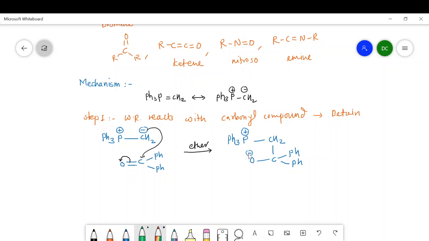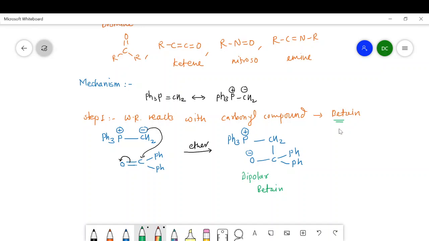First one is positive and second one is negative. Therefore, it is dipolar, and this type of structure is called a betaine. So, in the first step, by the reaction of Wittig reagent with the carbonyl compound, we get a betaine as a dipolar intermediate. And in the next step, this betaine intermediate undergoes cyclization to form a four-membered cyclic ring, and that is called an oxaphosphetane.